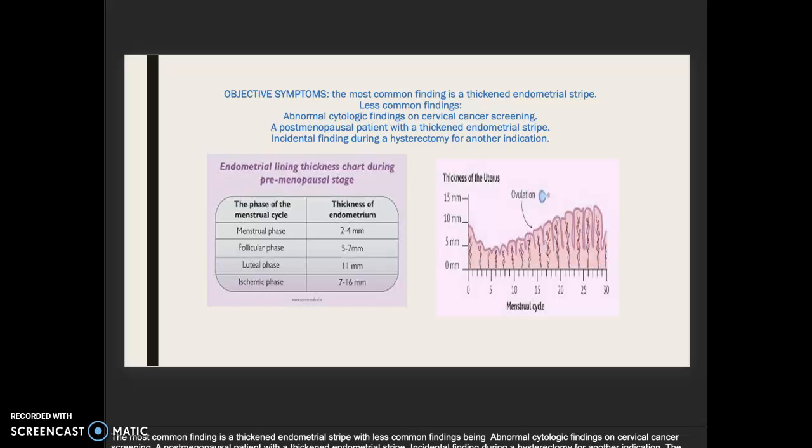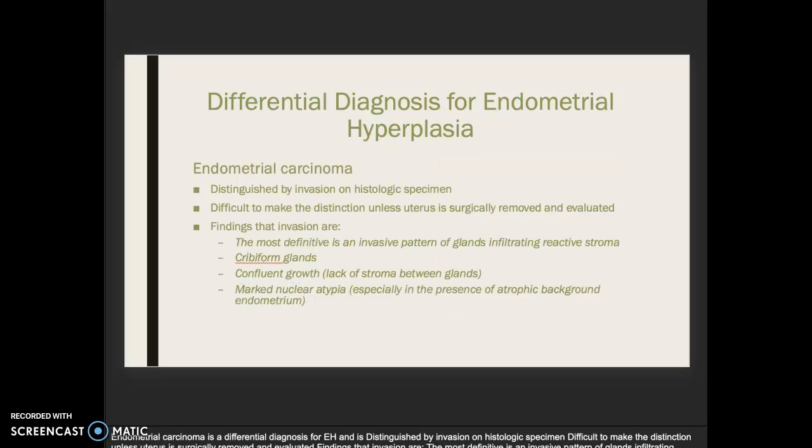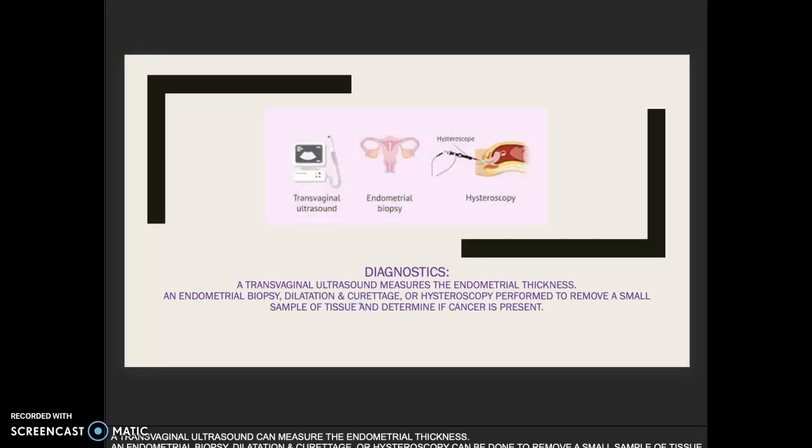7 to 16 millimeters. The differential diagnosis for endometrial hyperplasia is endometrial carcinoma. It's distinguished by invasion on histologic specimen. Difficult to make the distinction unless uterus is surgically removed and evaluated. Findings that invasion is the most definitive is an invasion pattern of glands infiltrating reactive stroma, cribriform glands, confluent growth, lack of stroma between glands, marked nuclear atypia, especially in the presence of atrophic background endometrium.